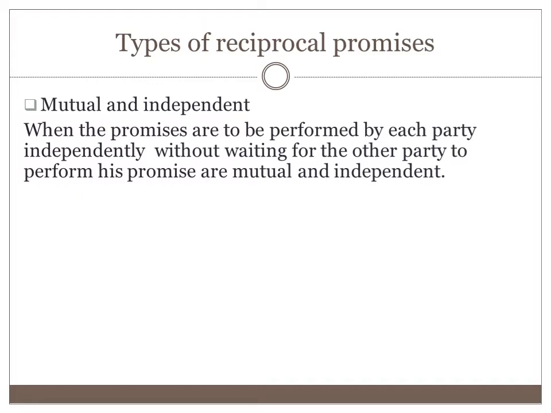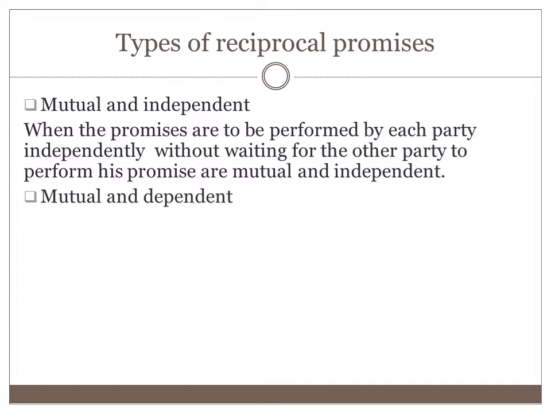Example: A promises B to pay rupees 50,000 on Sunday and B promises to deliver a scooter the next Sunday. Here the promises are mutual and independent. That means both of them must perform their promise without waiting for performance or willingness to perform of the other party. Mutual and independent means each party has to perform their promise independently without waiting for the other party to perform.